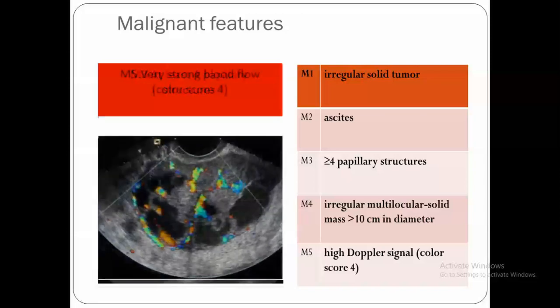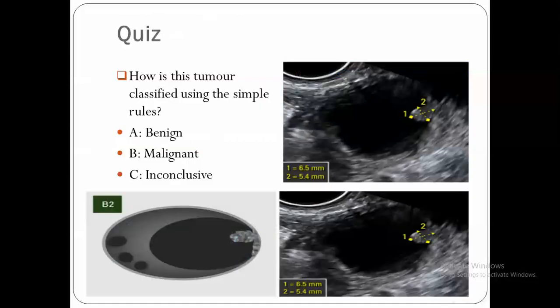And M4, if we see an irregular multilocular solid tumor, as we see here, with solid components. And M5, if we put a color flow Doppler, there will be a color score of 3 or 4. These features all go with malignancy.